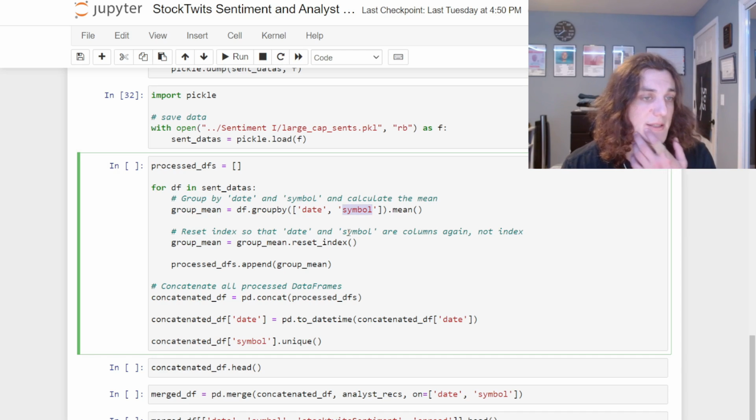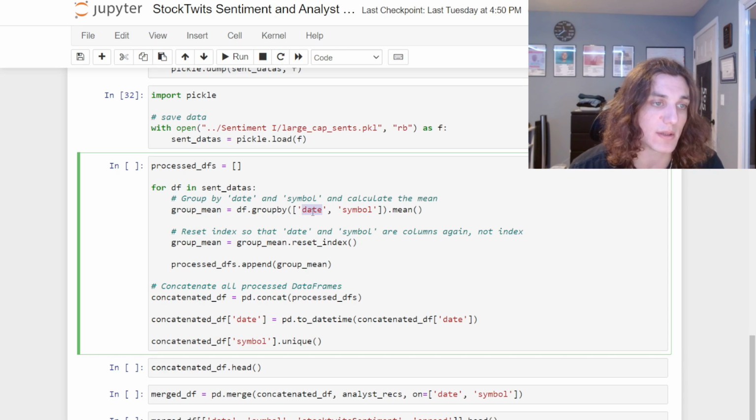So date and symbol, we want to aggregate the social sentiment by a particular day for a particular symbol. What that means is all of Apple's social sentiment in a particular day is going to be averaged. We specify that we want to average by the symbol, not just the day, because if we said just the day, then we'd be aggregating all of the sentiment: Apple sentiment, Google sentiment, Facebook sentiment, Meta sentiment, and we don't want that. We want to do it on a date and a symbol level. Okay, so that's what we're doing here.